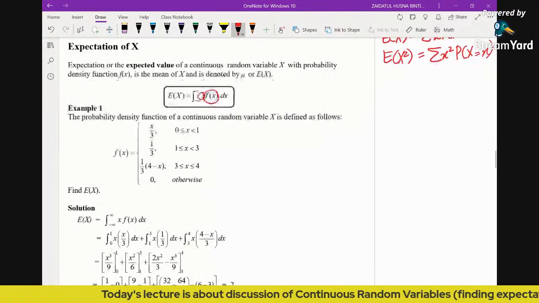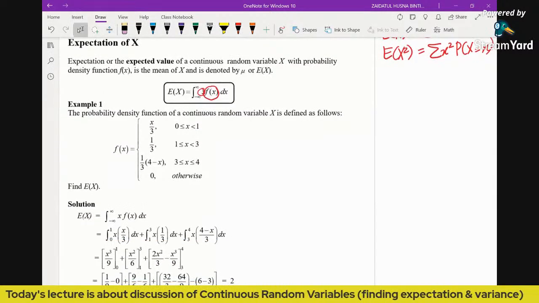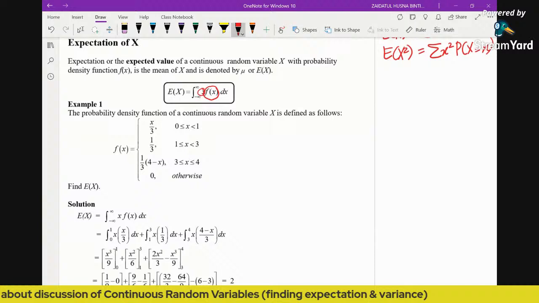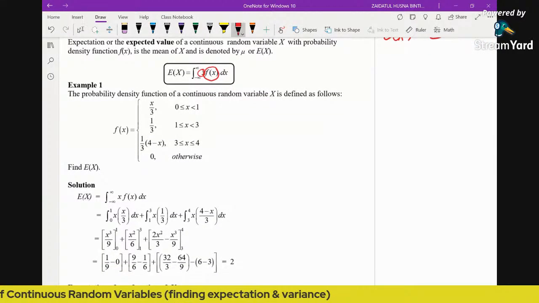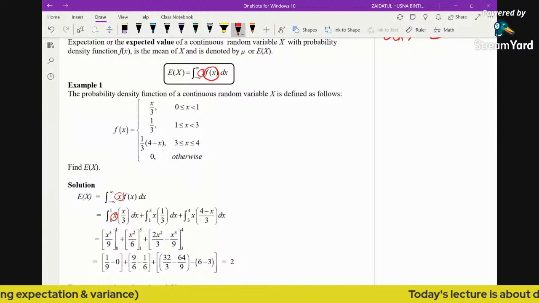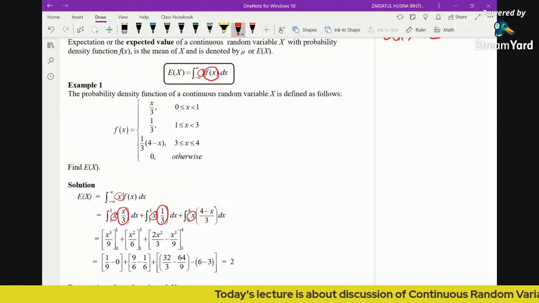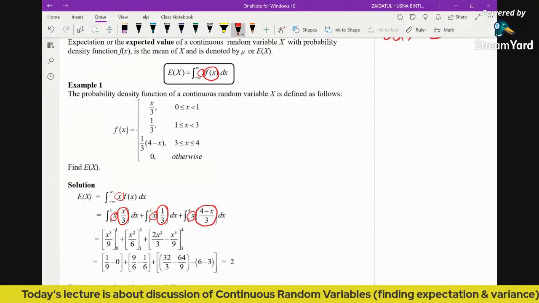You can see example 1. We are given the PDF. So how do we find the expectation? What you do is multiply x with the PDF. So here you have x and this is the PDF, and this is x times its PDF, and this is x times its PDF. And then we just apply the basic laws of integration.